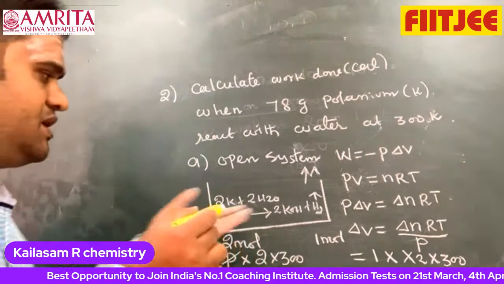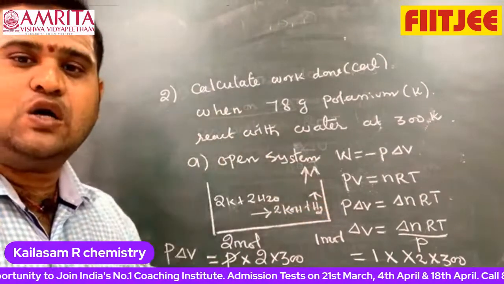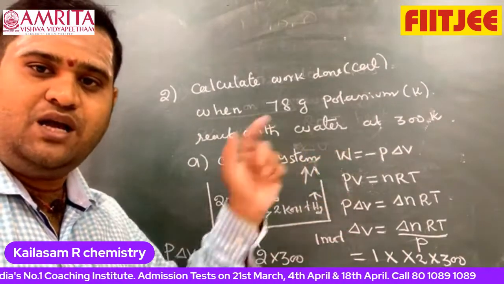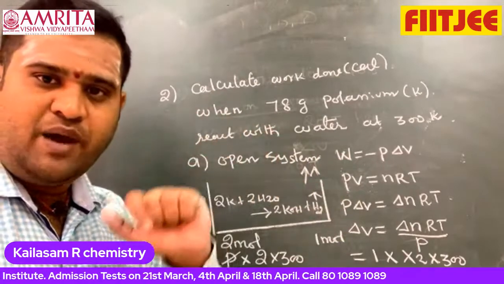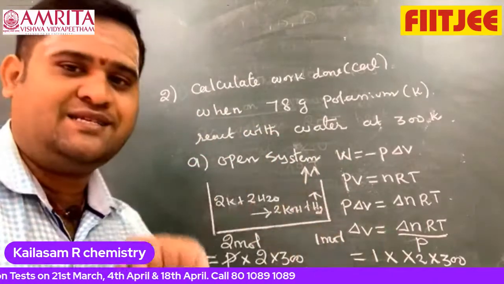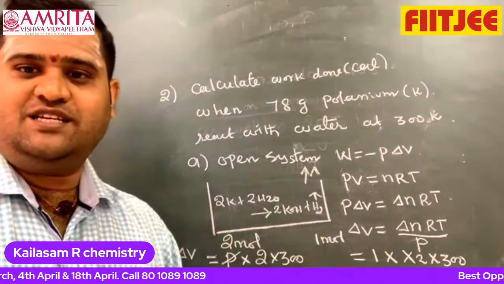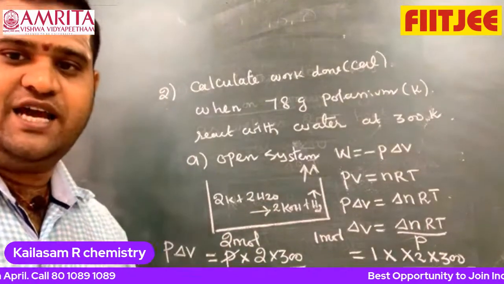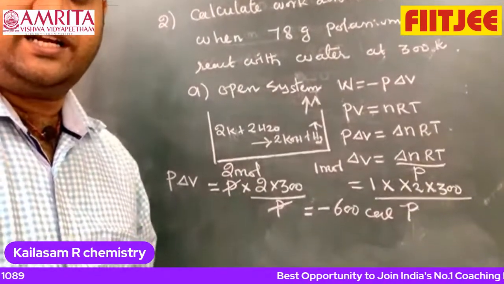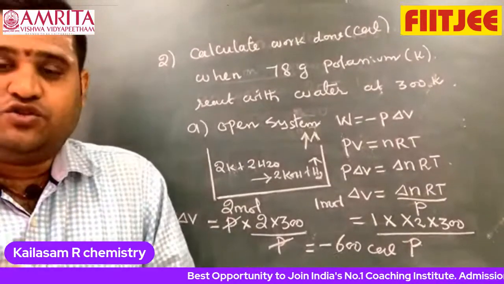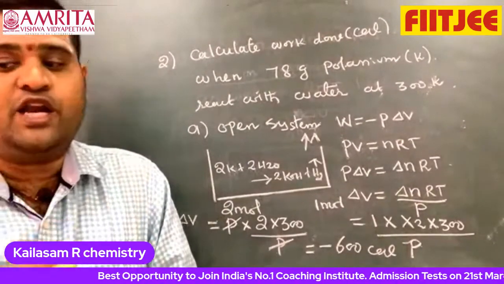Why minus? Because the gas is expanding against the constant pressure. Expansion means volume is going to increase. Therefore, it is work done by the system. Therefore, W is minus 600 calories. So the answer of this question is minus 600 calories. This is what they will ask you in JEE Mains.